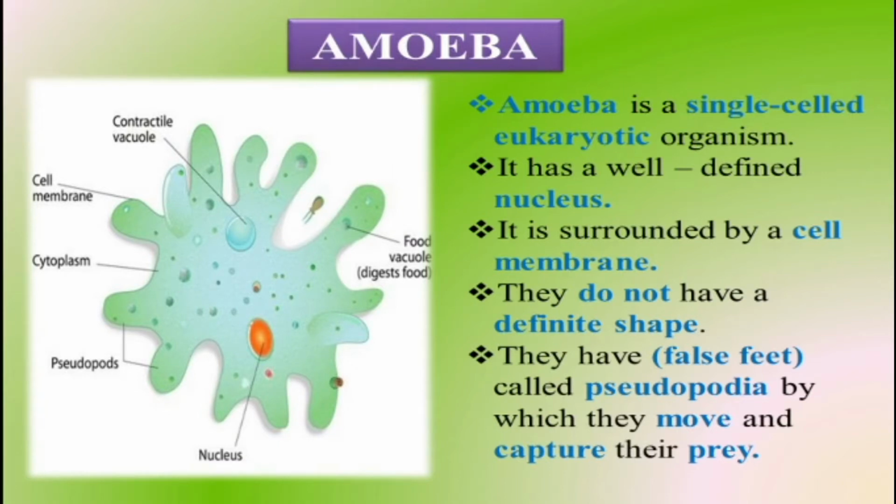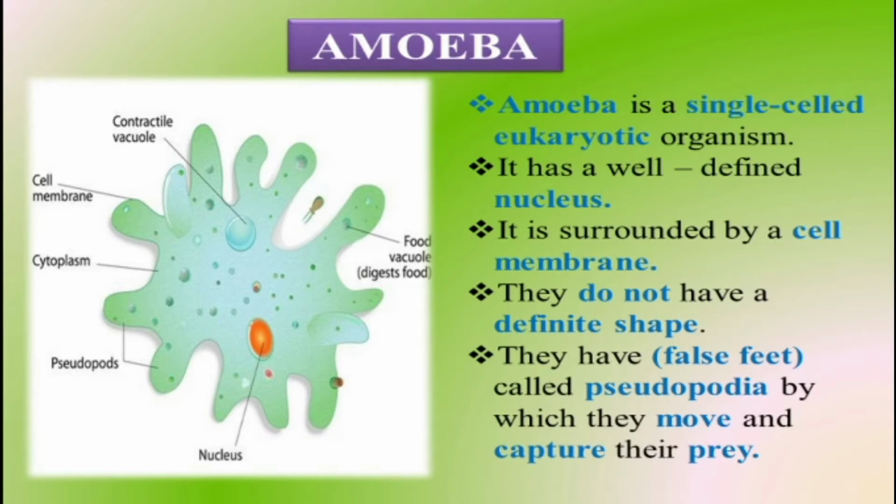Amoeba is a single-celled eukaryotic organism. We know very well that eukaryotic means a well defined nucleus. See the picture, the nucleus is identified very clearly inside the Amoeba. It comes under the category of eukaryotic organisms. It has a well defined nucleus present inside the body, surrounded by a membrane.